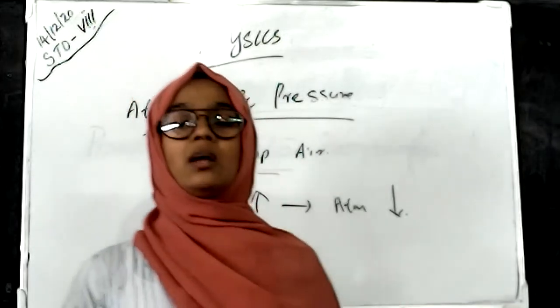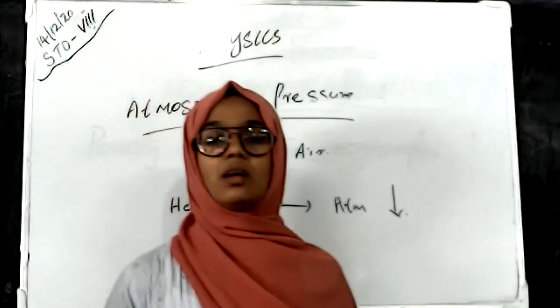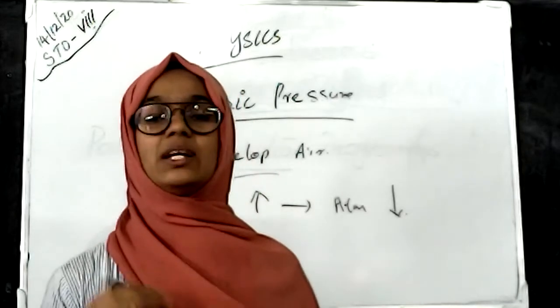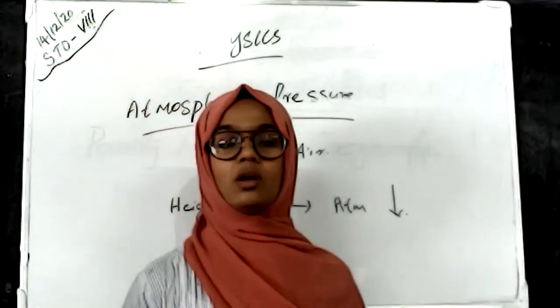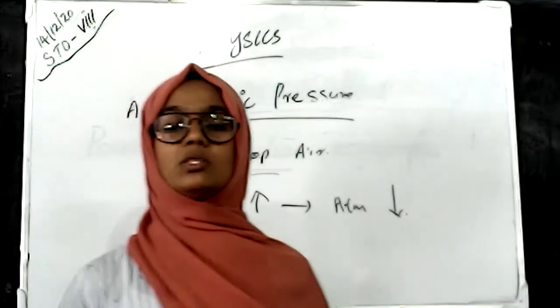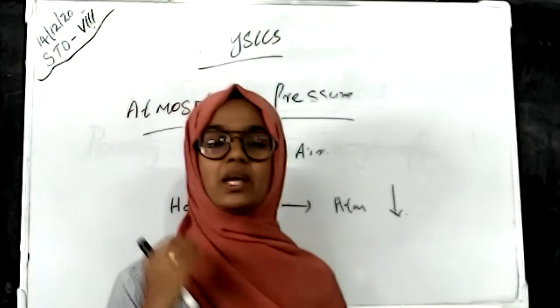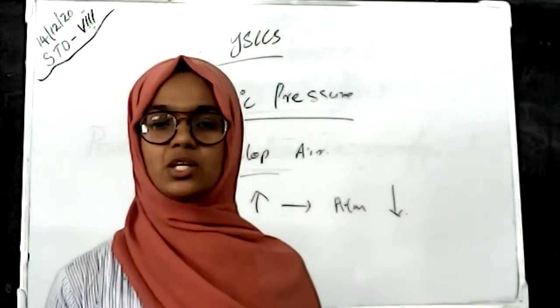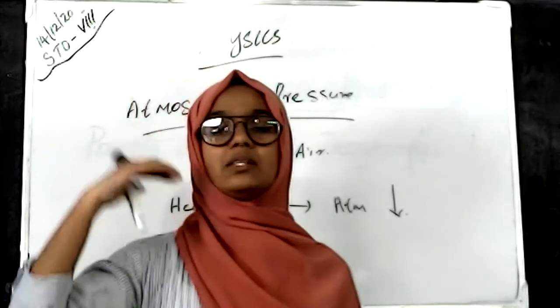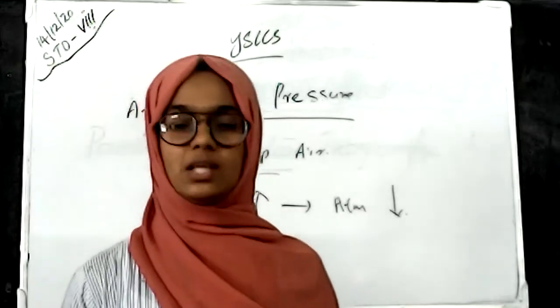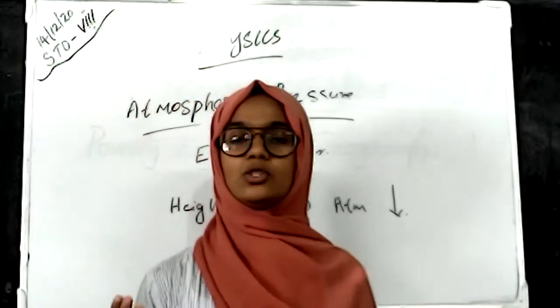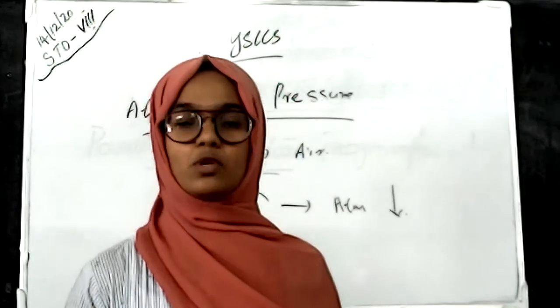In space travel, astronauts use specially designed clothes because in space there is very low atmospheric pressure, since when height increases, atmospheric pressure decreases. So at higher altitudes there is very low atmospheric pressure.